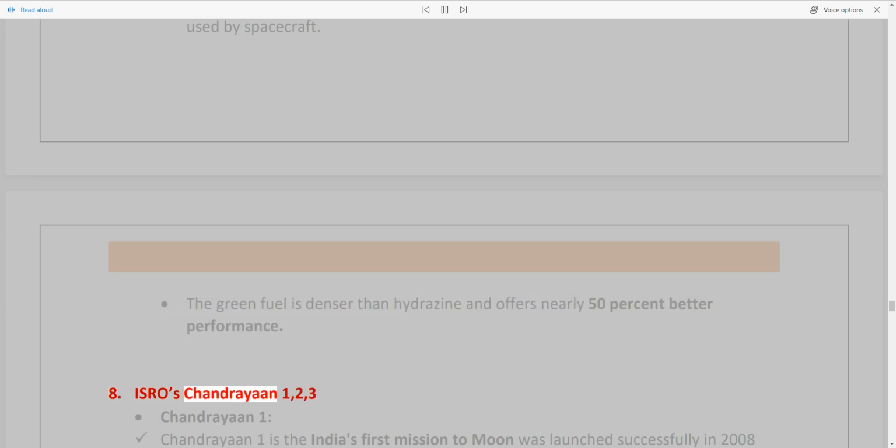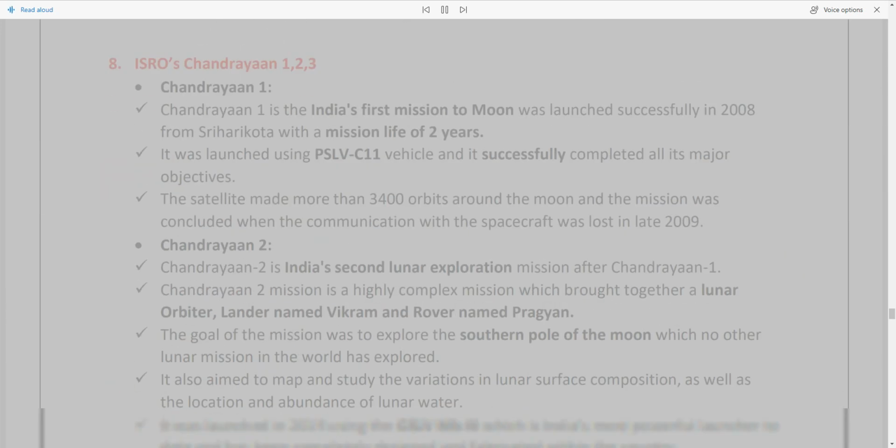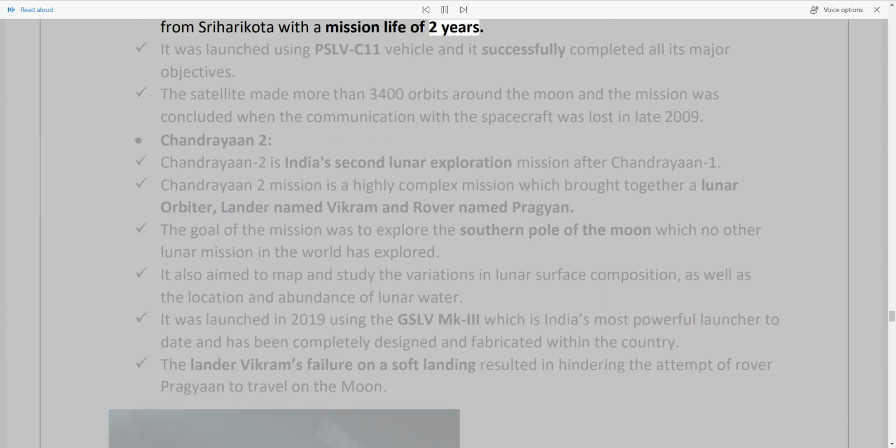8. ISRO's Chandrayaan-1, 2, 3. Chandrayaan-1. Chandrayaan-1 is India's first mission to the Moon. It was launched successfully in 2008 from Sriharikota with a mission life of 2 years. It was launched using the PSLV-C11 vehicle and it successfully completed all its major objectives. The satellite made more than 3,400 orbits around the Moon and the mission was concluded when the communication with the spacecraft was lost in late 2009.